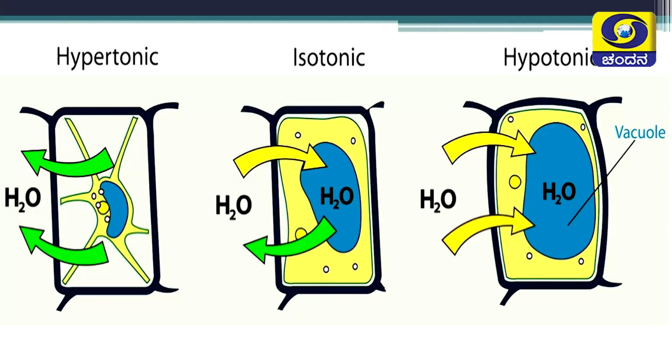In the first picture you can see the image of the cell placed in hypertonic solution. Children, observe the arrow marks. In the hypertonic solution, arrow marks are showing that water is coming out and the cell has shrunk. In the second image, water is getting into the cell and even going out in equal amounts. Hence, the cell size remains same. Whereas in hypotonic solution, there is entry of water into the cell which makes the cell swollen.